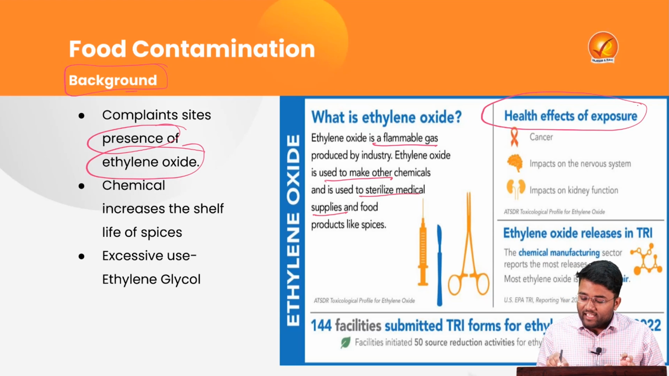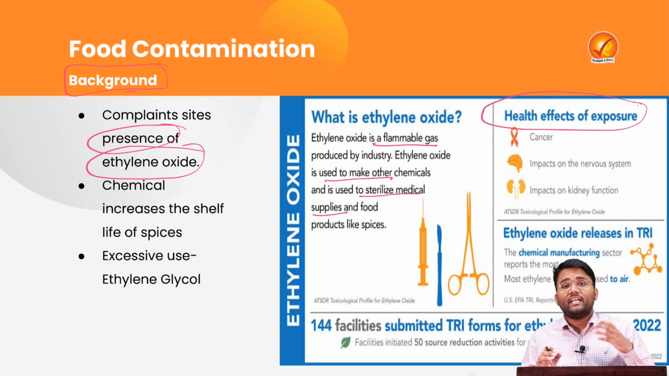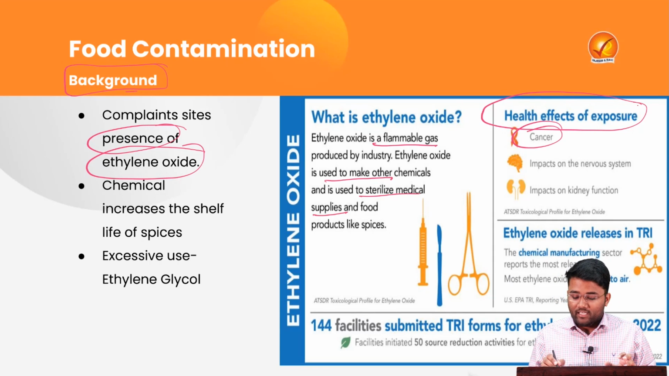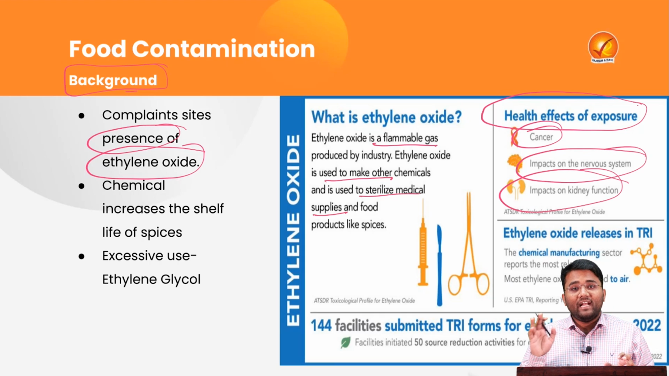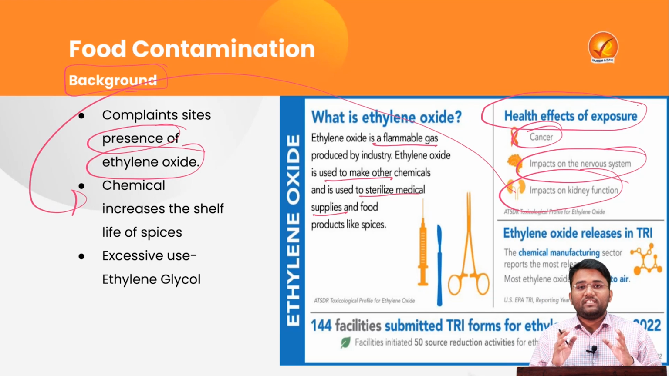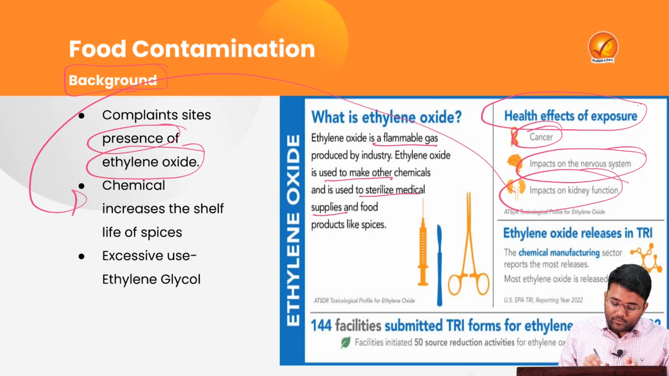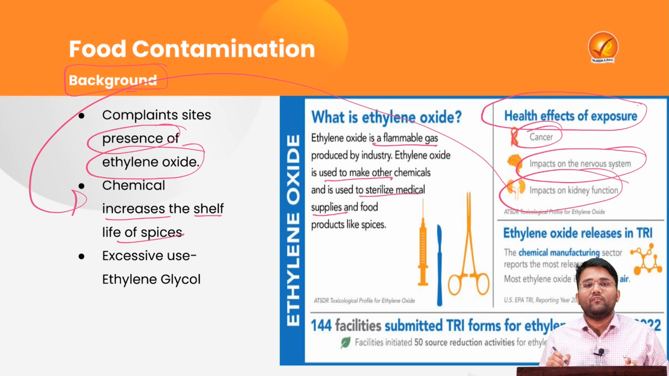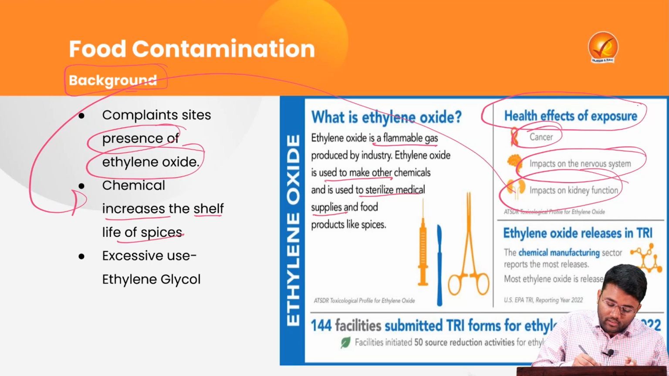There are various hazardous health effects when we are exposed to ethylene oxide. It can cause cancers, it can impact our nervous system, it can impact our kidney function, and at times it can lead to kidney failures also. So what does it help in? What does this ethylene oxide help in when we are using it in the spices or food supplies? It helps in increasing the shelf life of spices. It helps in reducing the microbial growth.